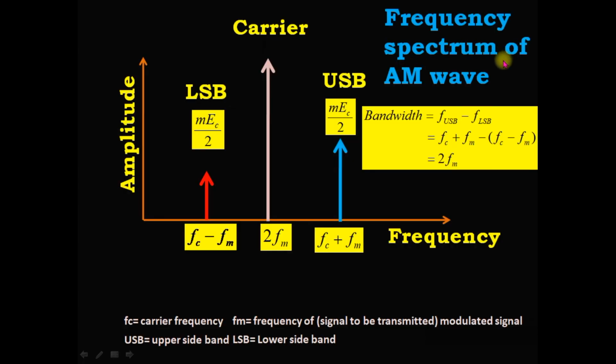This is the frequency spectrum of the AM wave. It is a graph of amplitude versus frequency, and here we can see the amplitude of the carrier wave, the amplitude of the upper side band frequency, and the lower side band frequency, whose frequency is fc minus fm, and this frequency is fc plus fm.